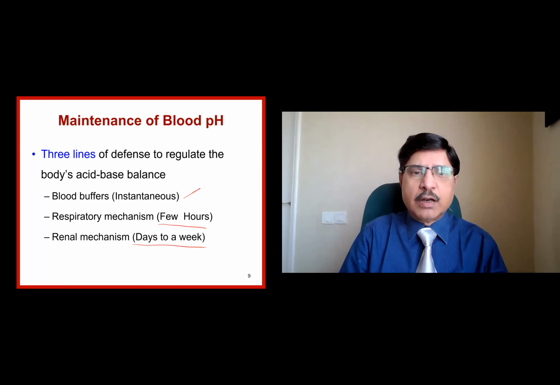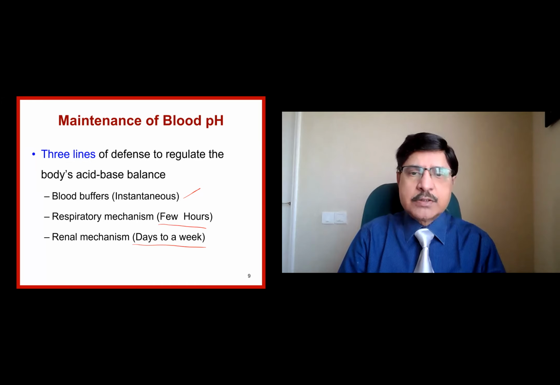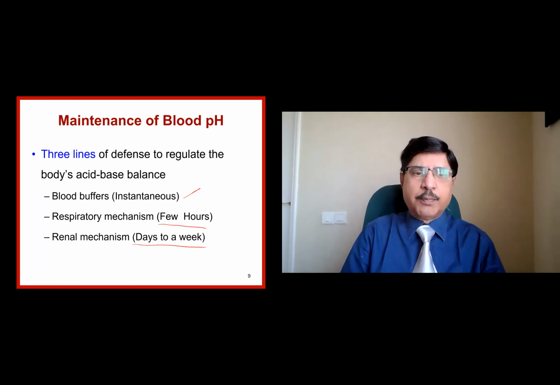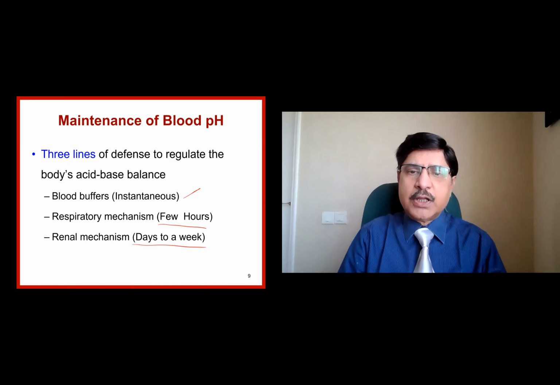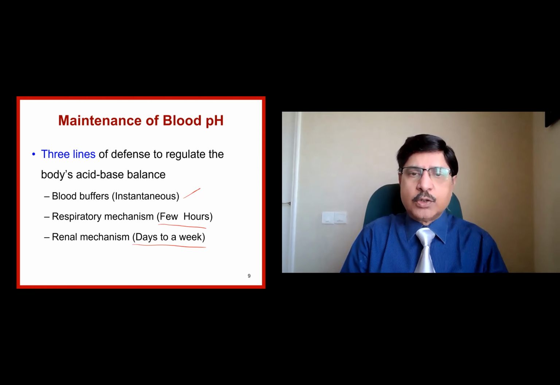A few hours later the lungs come into the picture and they try to adjust the acid-base disturbance. In spite of it, if it persists, then you will see the pH shifted either to the acidic side, lower, or to the alkaline side, higher, which becomes respiratory acidosis and respiratory alkalosis. And finally, the renal mechanisms are the compensatory mechanisms. They take a few days to a week. So there is an instantaneous response, there is a few hours, a little lag, and also you have a few days to a week.